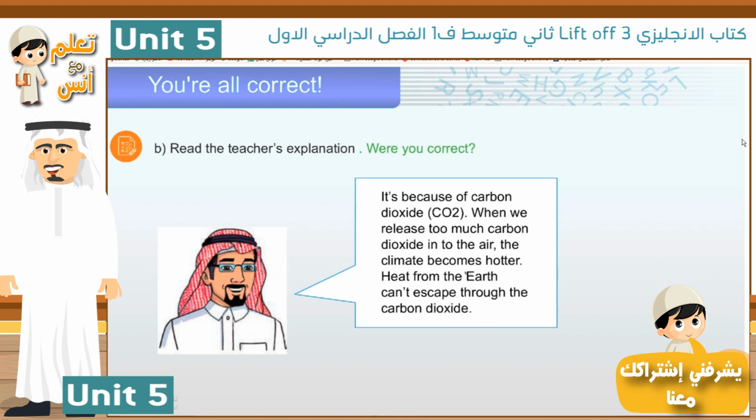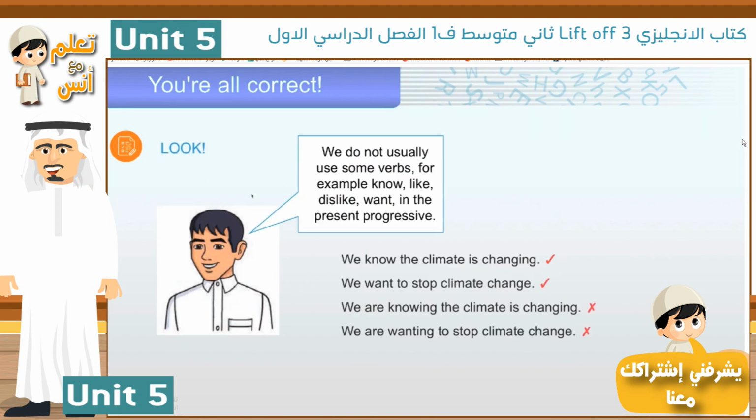Okay, look, now we have a piece of grammar. Let's read it together. We don't usually use some verbs, for example no, like, dislike, want, in the present progressive. Don't forget the present progressive: the verb be plus the verb plus ing. Okay, I'll give you 4 examples.